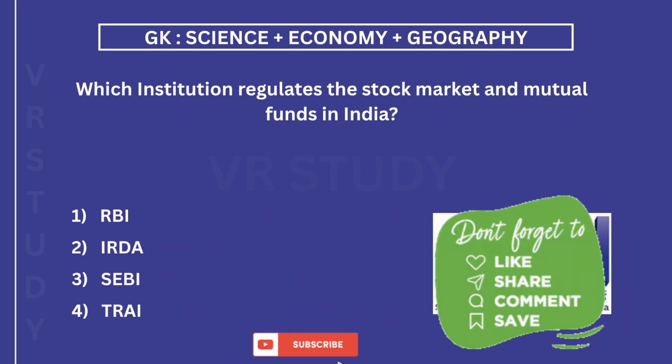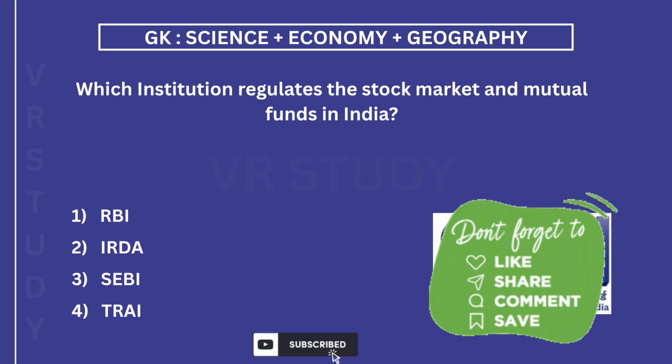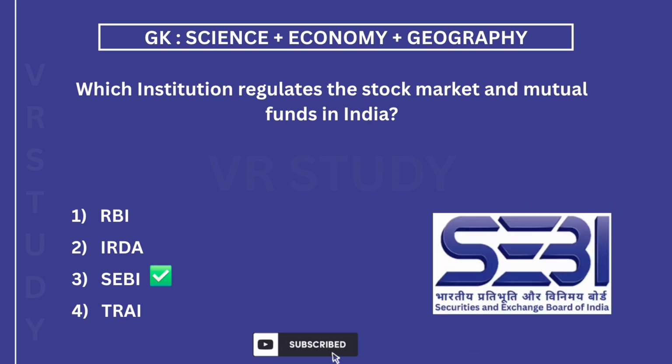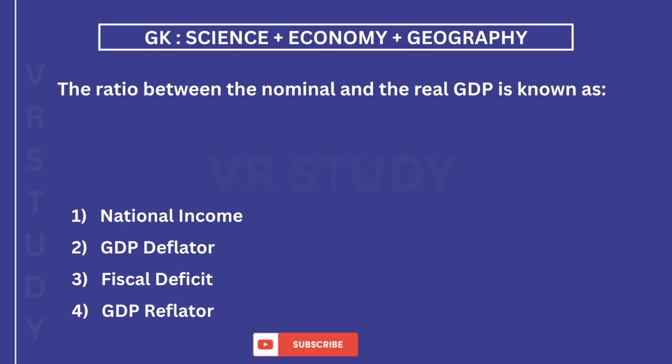Which institution regulates the stock market and mutual funds in India? The answer is 3. SEBI, Securities and Exchange Board of India. The ratio between the nominal and the real GDP is known as. The answer is 2. GDP deflator.